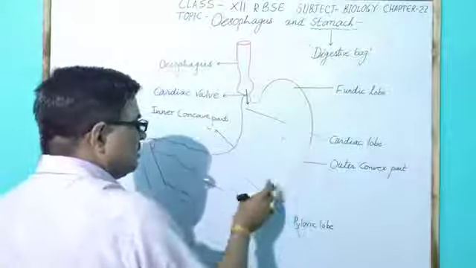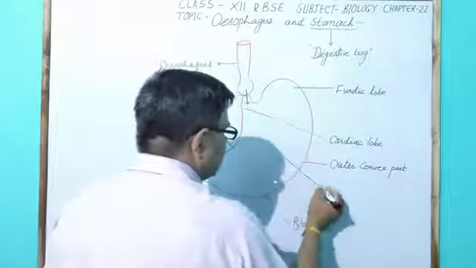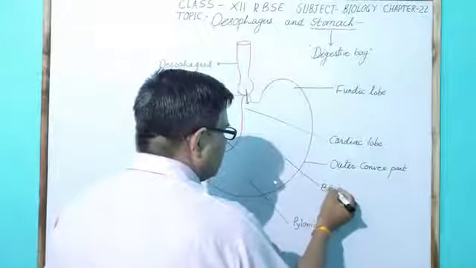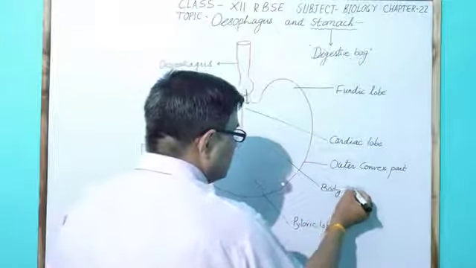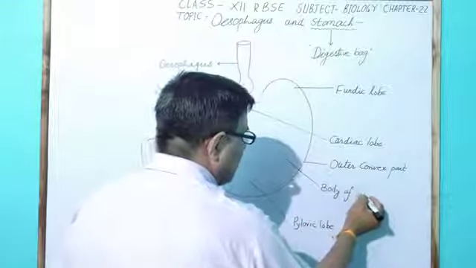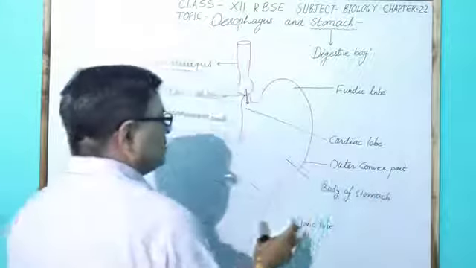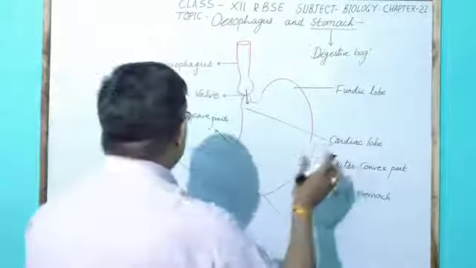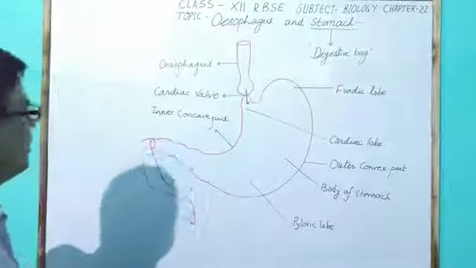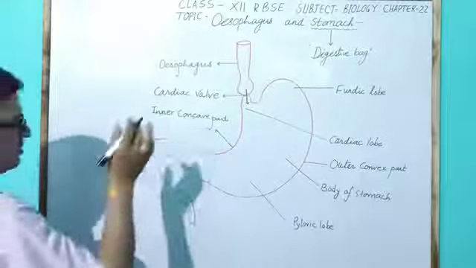In the middle, it is called the body of the stomach, which generally has a convex outer part and concave inner part.